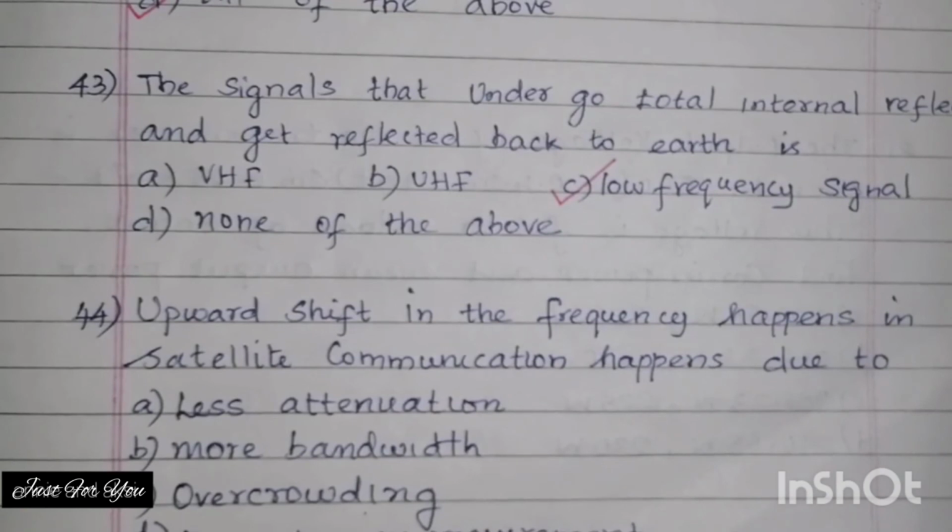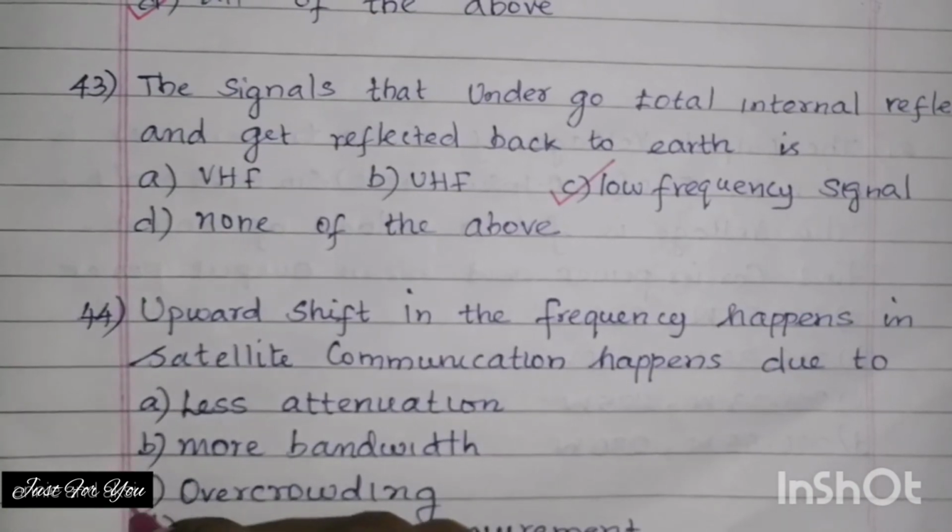Next question. Upward shift in the frequency happens in satellite communication due to: less attenuation, more bandwidth, overcrowding, more power requirement. The answer is option C, overcrowding.